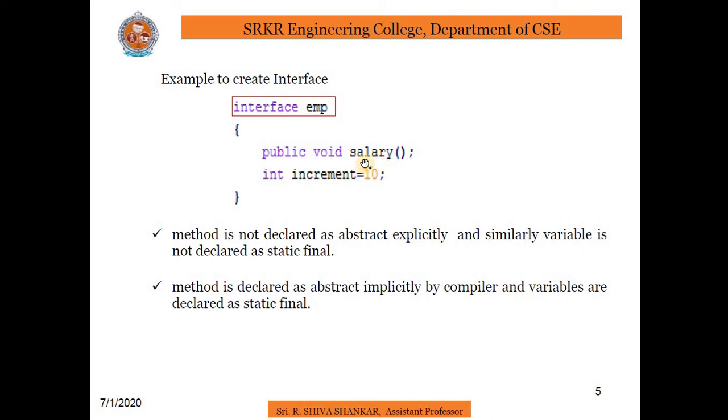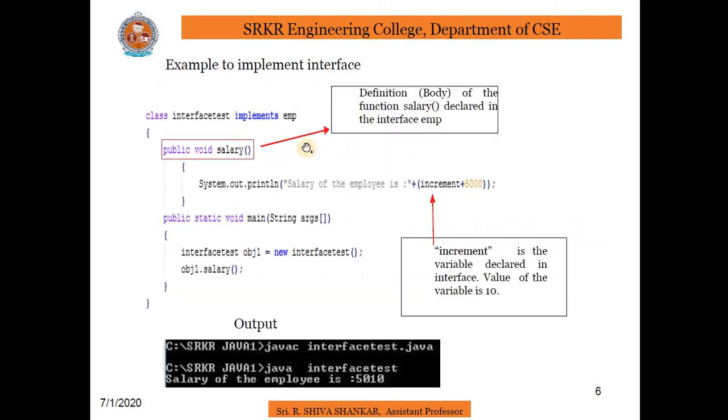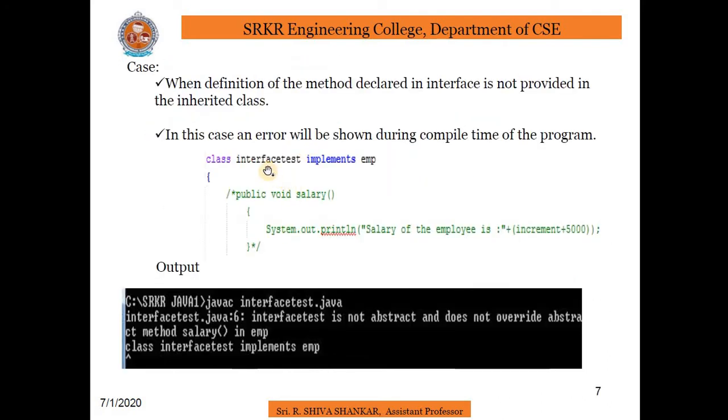If I create a method in the interface and forget to write that method in the class, then when we compile the program, we get an error: interface test is not abstract and does not override abstract method salary in EMP. Class interface test implements EMP.